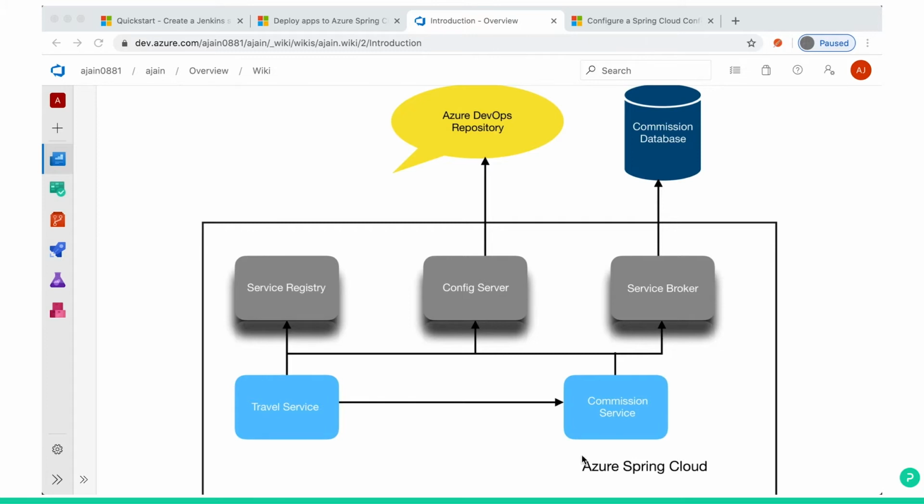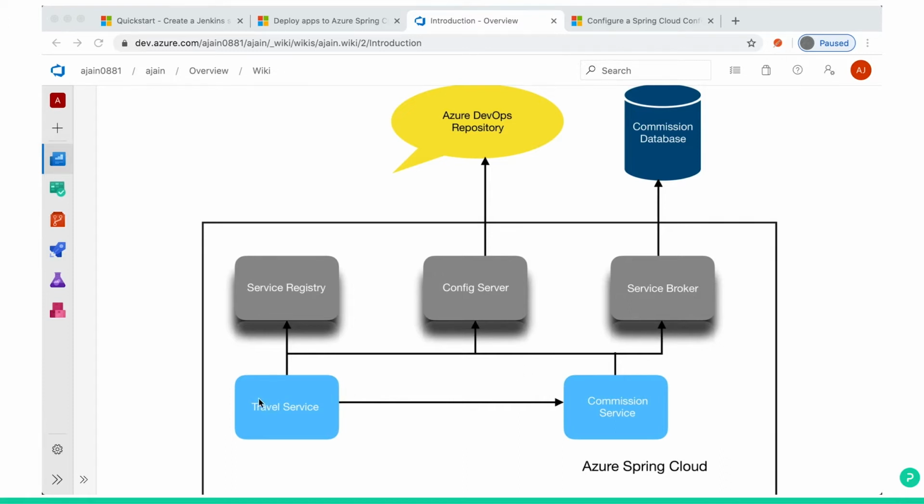So in this diagram, you can see the block which I mentioned as Azure Spring Cloud features. The commission database is also part of Azure Cloud, along with the Azure DevOps repository. Instead of an Azure DevOps repository, you can use a Git repository as well. So the config server will connect to the Azure DevOps Git repository. In that Git repository, we will have our configuration file. Azure Spring Cloud will use that configuration file by configuring the config server, or you can say creating the config server in Azure Spring Cloud.